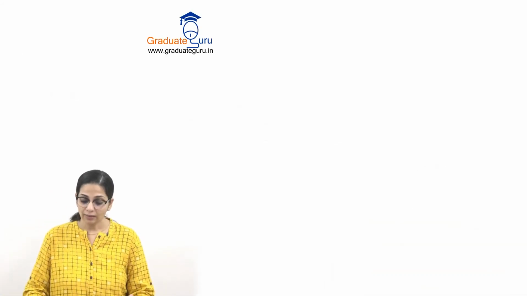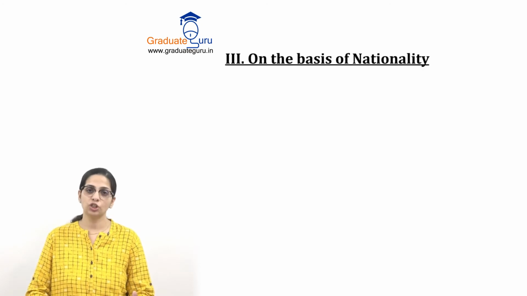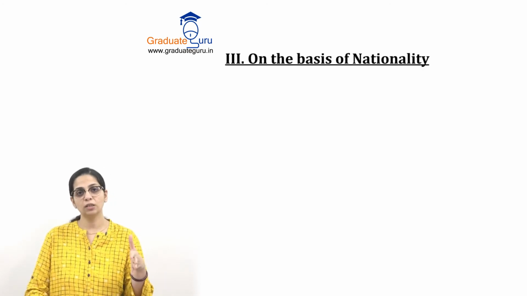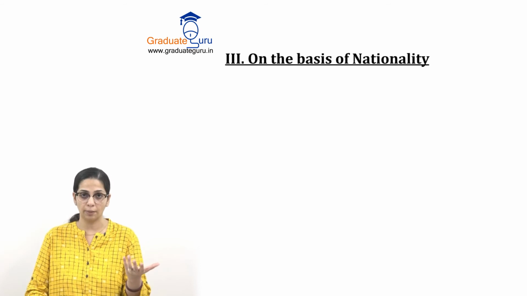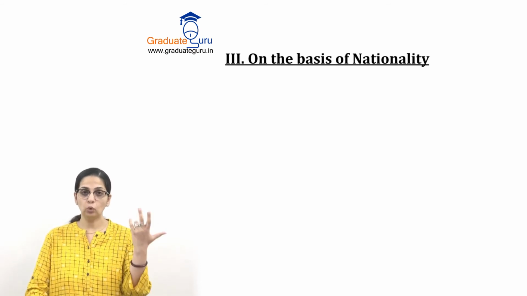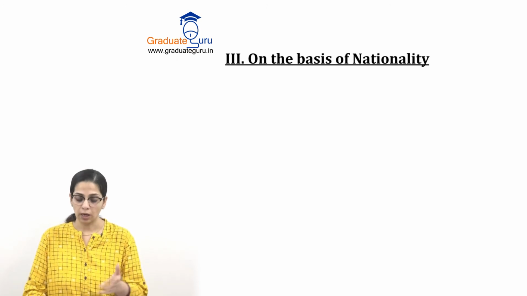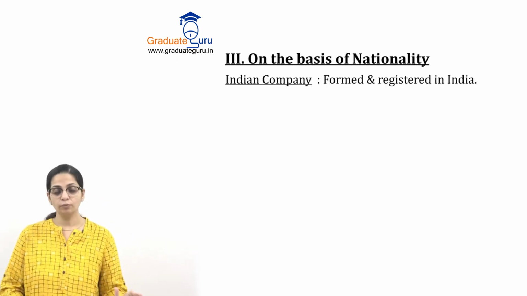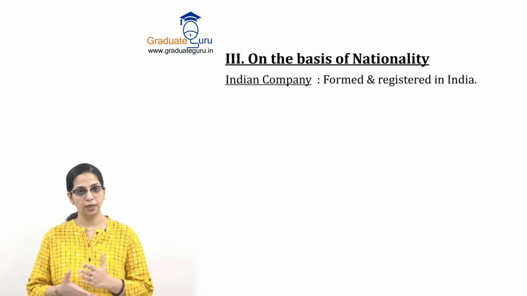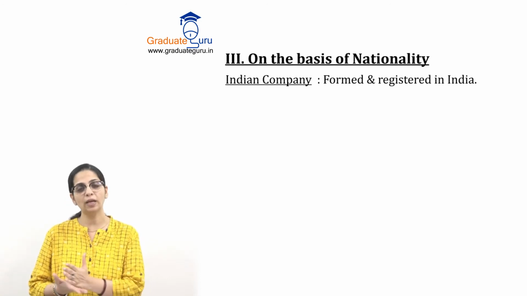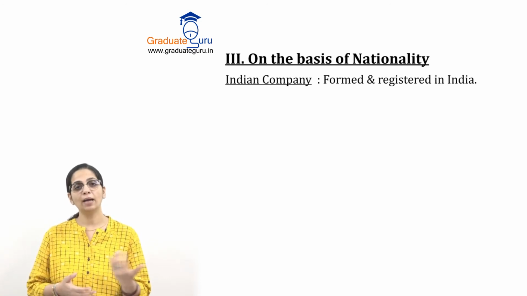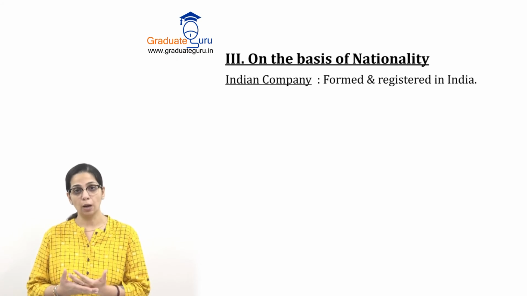Now coming to the third type of classification, and that is on the basis of nationality. Obviously, nationality means किस country को belong करती है company. So there we have two types of companies. One is Indian company and the other is foreign company. Indian company is obviously formed and registered in India. So under the Companies Act, जो भी companies form होती है, they by default become Indian companies.